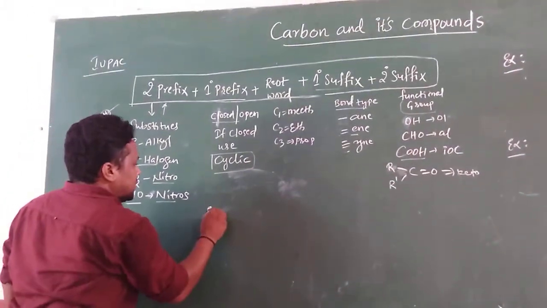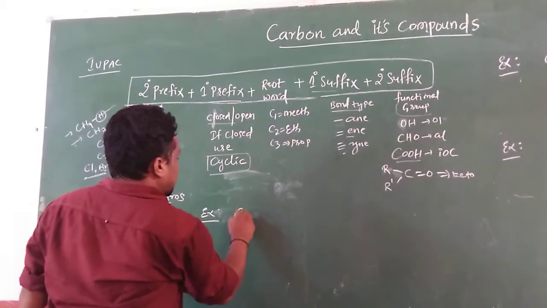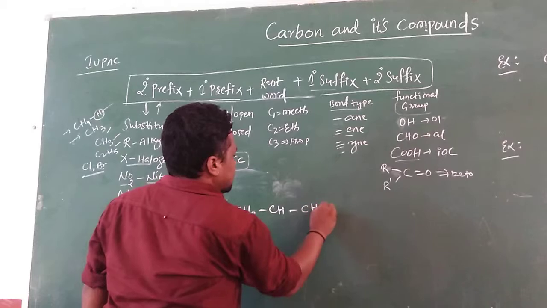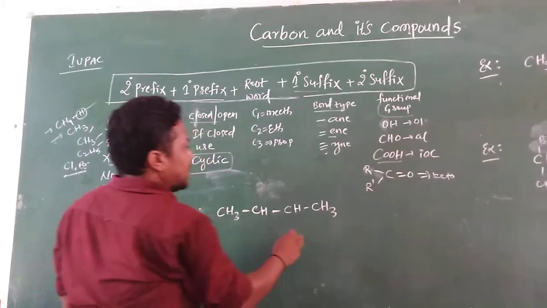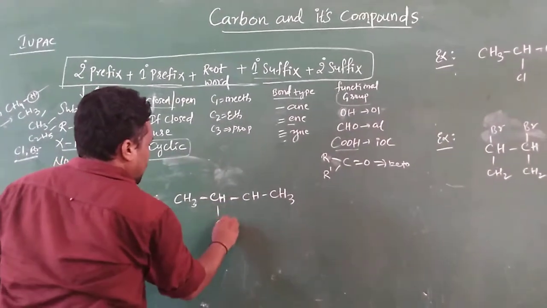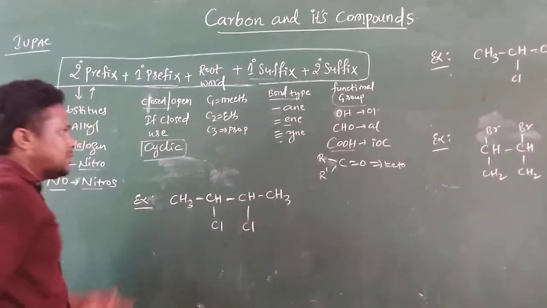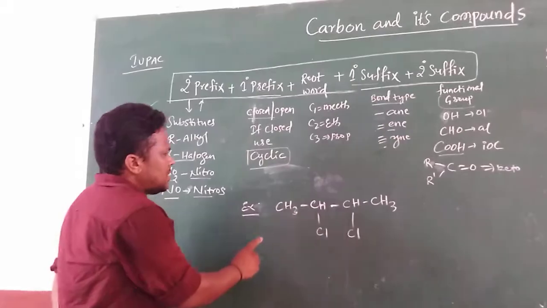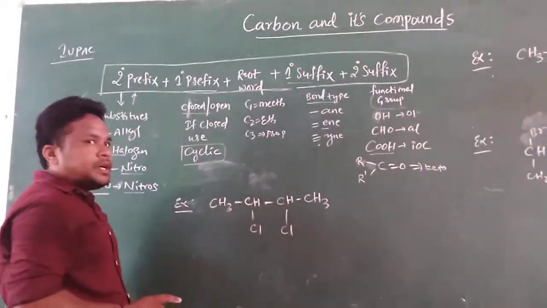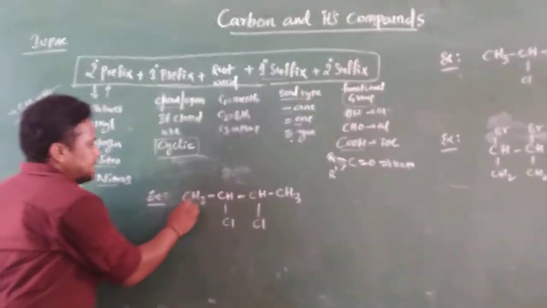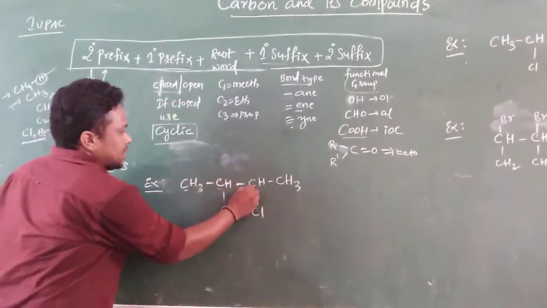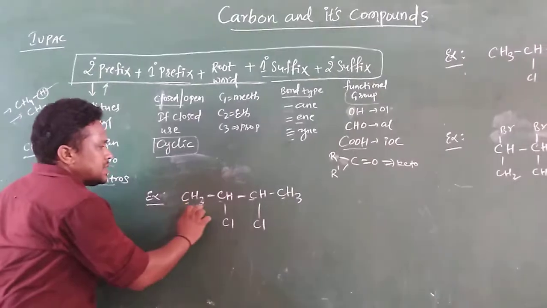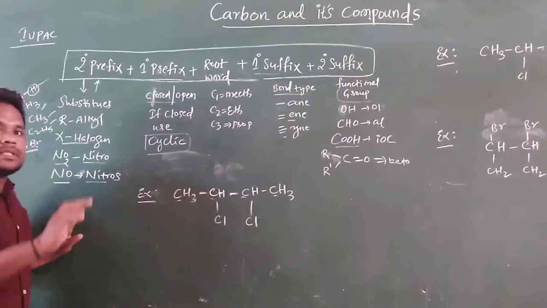Suppose here you see one example: CH3, CH, next one is CH3, and here there is chlorine. What is the name of this one? Here, first you need to select the main chain. The main chain is nothing but one carbon, second carbon, third carbon, fourth carbon. The main chain is the root which has the number of carbons. You need to select that one.